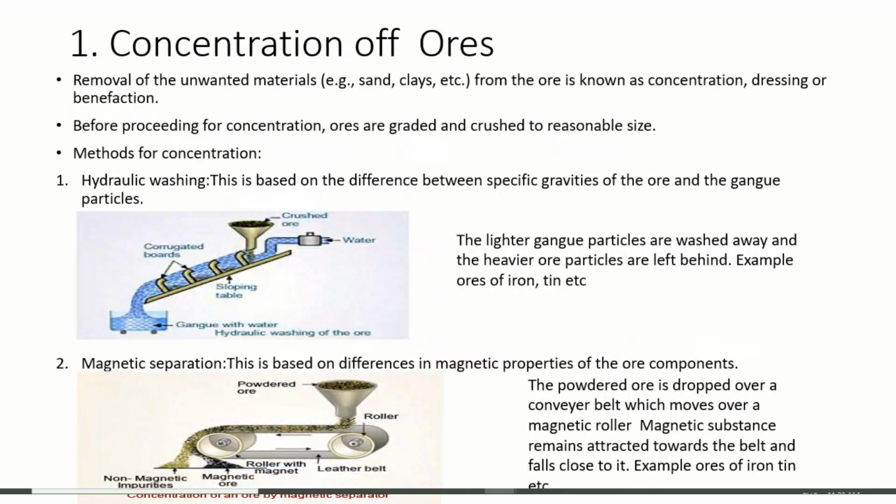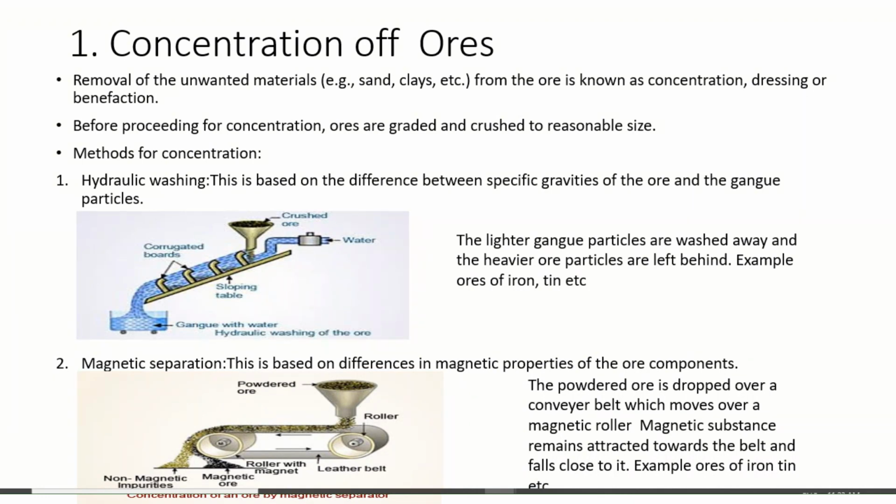So the first point is concentration of ore. Removal of unwanted material from the ore is known as concentration, dressing, or benefaction. Before proceeding for concentration, ores are ground and crushed to reasonable size. Methods of concentration: one is called hydraulic washing. It is just like gravity separation, a method based on difference between specific gravities of ore and gangue particles.